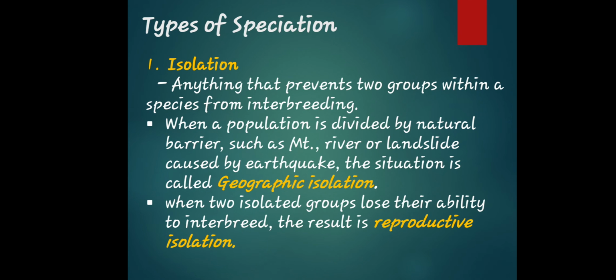Okay, so types of speciation. We have isolation: anything that prevents two groups within a species from interbreeding. When a population is divided by natural barriers such as a mountain, river, or landslide caused by an earthquake, the situation is called geographic isolation. When the two isolated groups lose their ability to interbreed, the result is reproductive isolation.